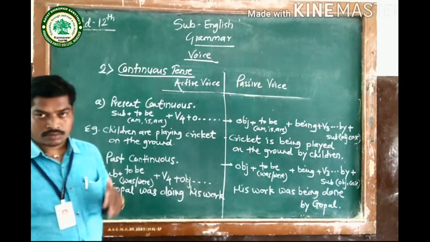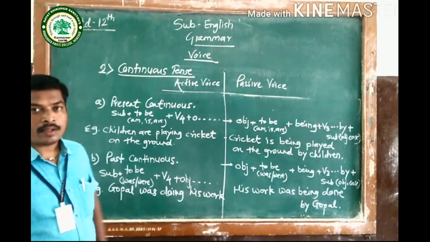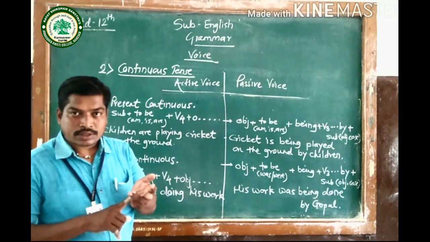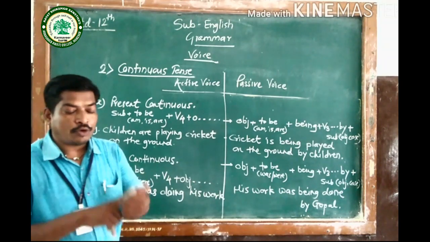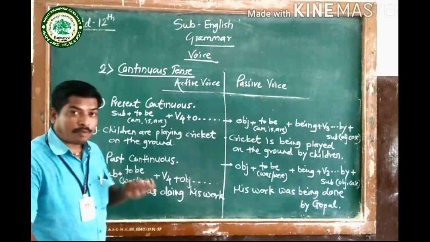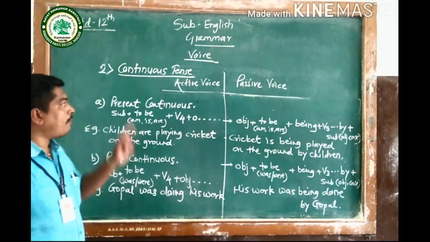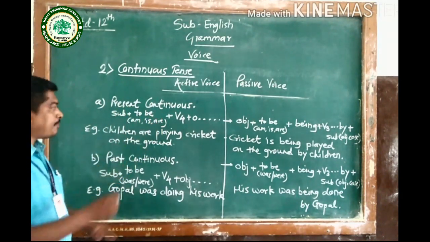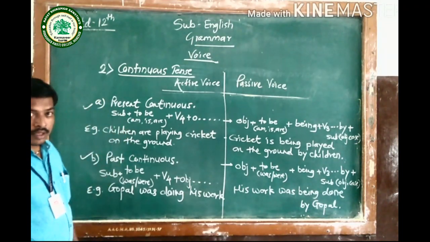As all of you know, in our basic rules, things to remember, I have told you that future continuous, present perfect continuous, past perfect continuous and future perfect continuous, those four subtypes can't be modified into passive voice. So I have taken only the remaining two from continuous tense. The first one is present continuous tense, and the second one is past continuous tense.